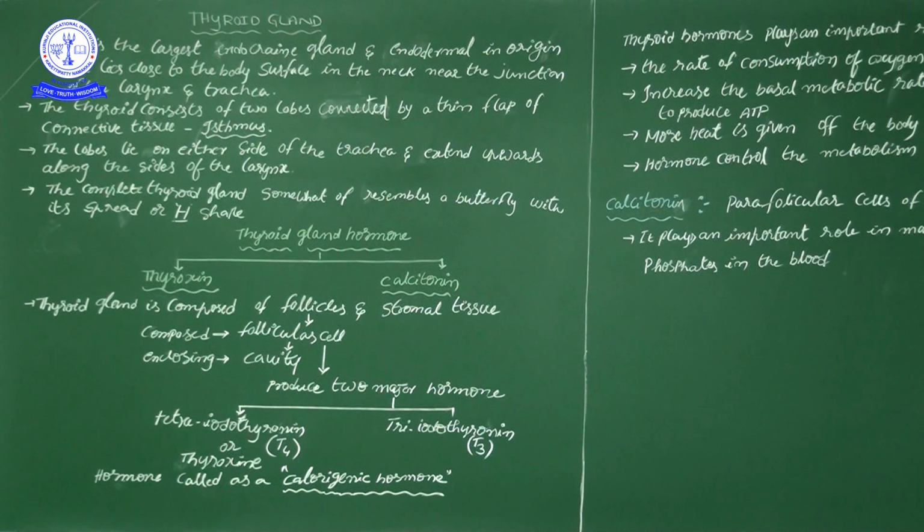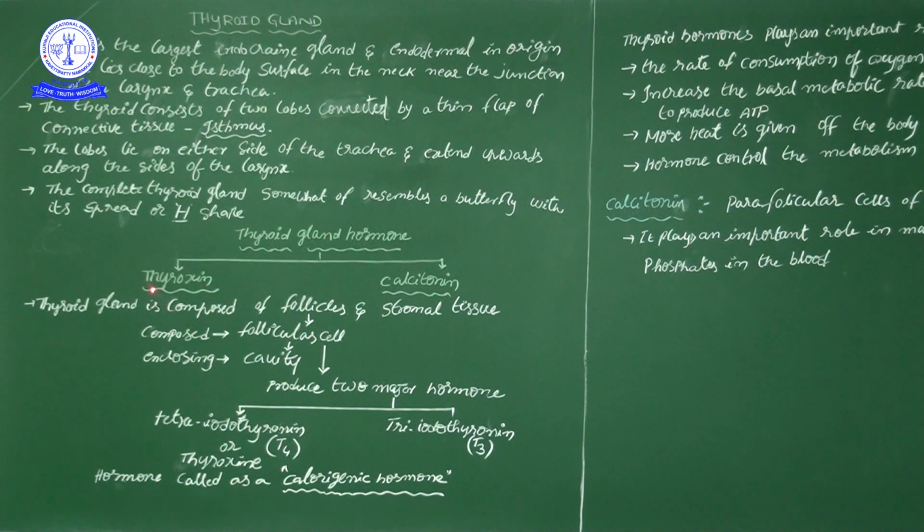So fat gives more calories. Totally, these hormones we call calorigenic hormones. Calorigenic means calorie-generating hormones.